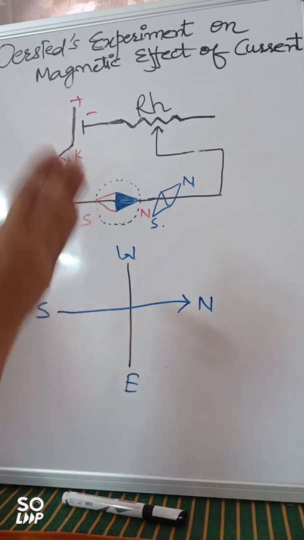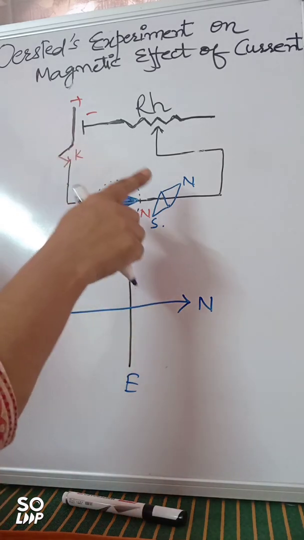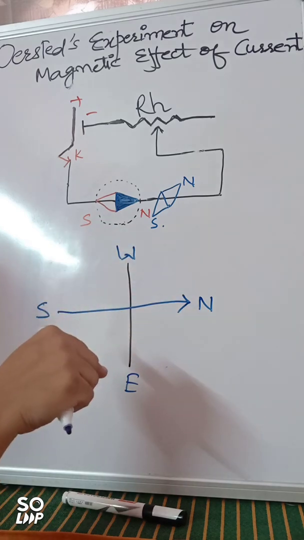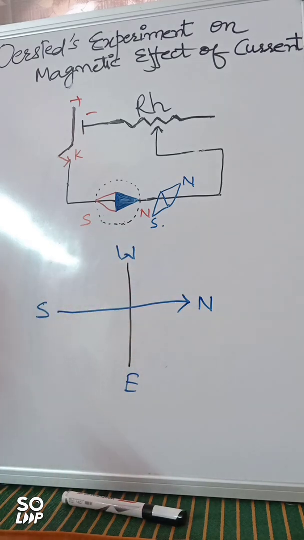So why was it not giving any deflection before? Because at that time the magnetic compass was only acting under Earth's magnetic field. And we know that a magnet always aligns itself in the north-south direction, right? So the compass was giving direction in the north-south direction.